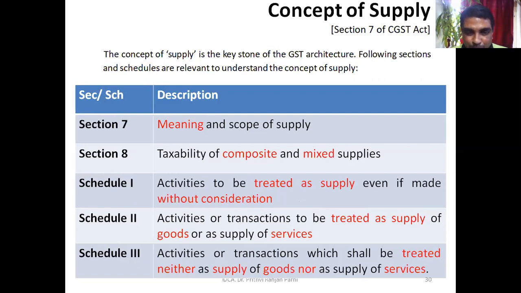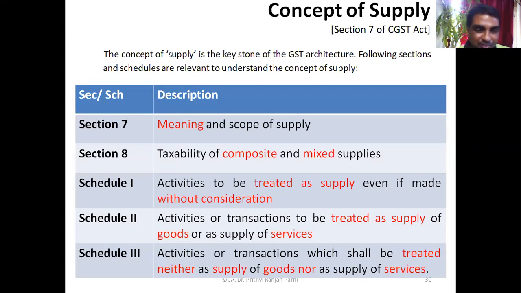And what is Schedule 2? Activities or transactions to be treated as supply of goods or as supply of services. The schedule clearly identifies that these are the supply of goods, these are the supply of services. And Schedule 3 talks about activities or transactions which shall be treated neither as supply of goods nor as supply of services. We may call it a negative list. That means they are neither supply of goods nor supply of services.